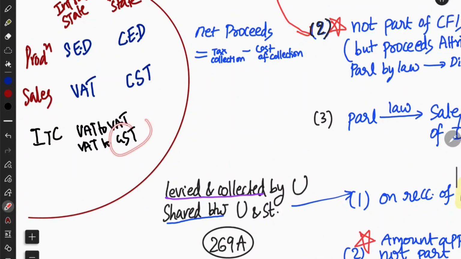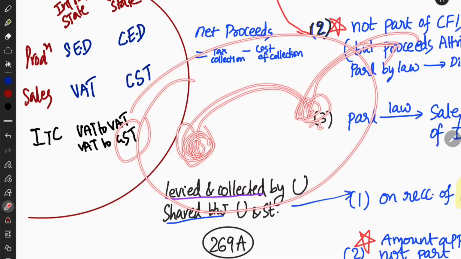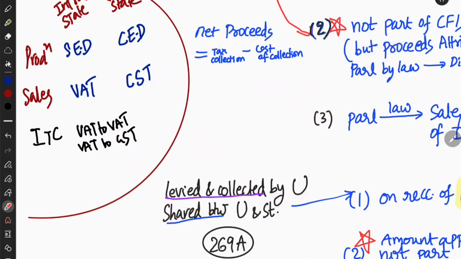If it is VAT to GST or etc., they are linking it with the central government. That means it is the next thing. It is not being paid to this person who is in the state, right? So if you are giving to someone else, why should we have to give you input tax credit, right? That is why if it is VAT to GST or VAT to CST, central sales tax, etc., for all such things there is no ITC applicable. ITC is only applicable for VAT to VAT.